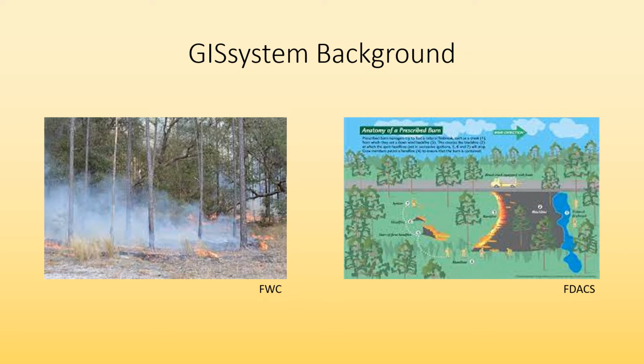A burn manager must know weather, fuel metrics, drought metrics, rules and regulations, and infrastructure data about the area where a proposed burn is going to be. Much of this data is scattered throughout the internet and is not easily found in one place. The goal of this GIS system is to consolidate information within a specific area for Florida burn managers to gather information applicable to the specific area all in one place.